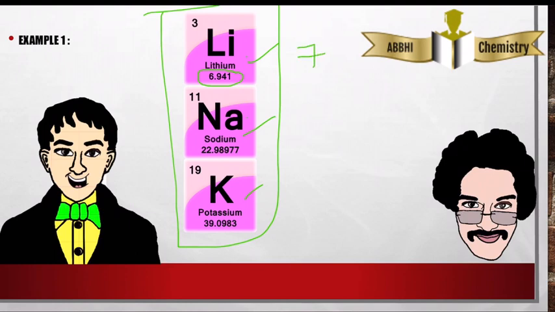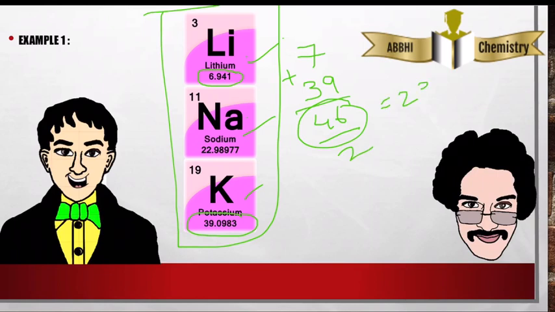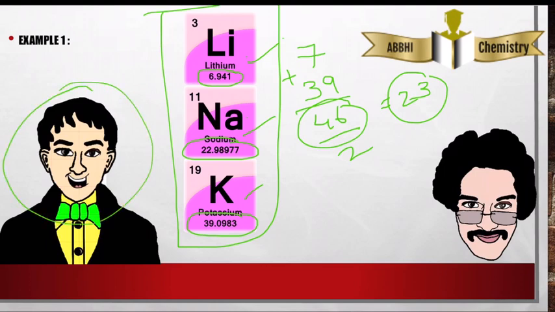The atomic mass of potassium is 39.09, I'll take it as 39. Adding them both, we get 46. Now the average, that is 46 by 2, is 23, which is the atomic mass of sodium. So this is the pattern which Dobereiner observed.